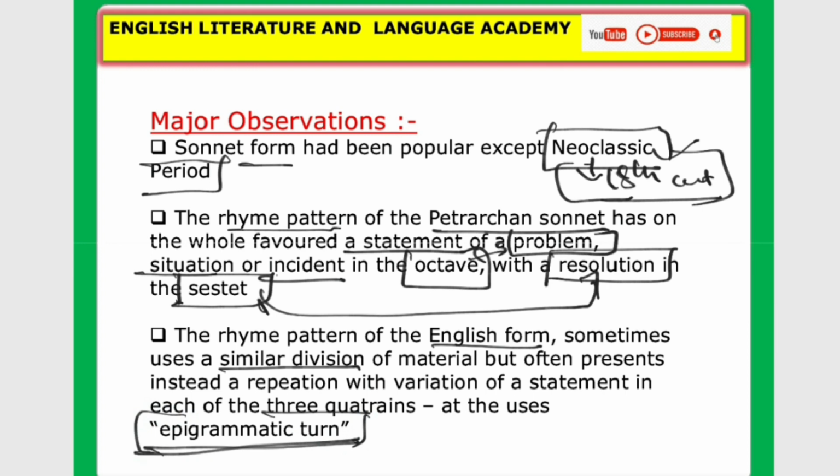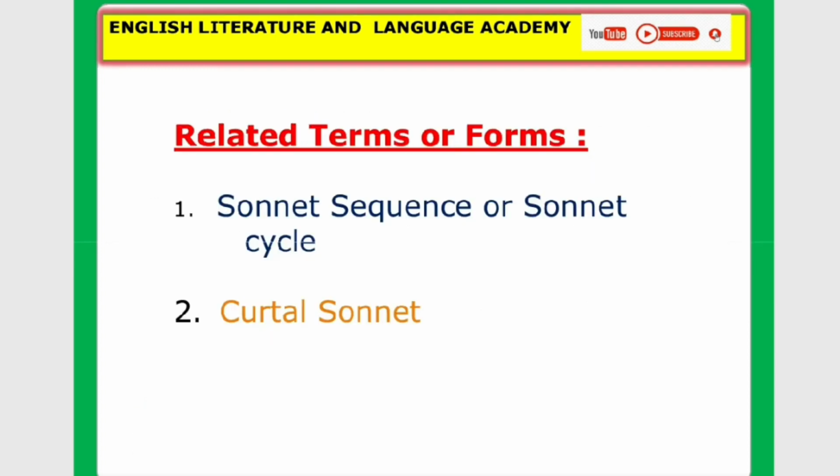Okay, now let's see some related terms of sonnet. Look at, there are some names like sonnet sequence or sonnet cycle. Okay, and another very famous form of sonnet, that is curtal sonnet. So these sonnet forms we will discuss in our upcoming videos.